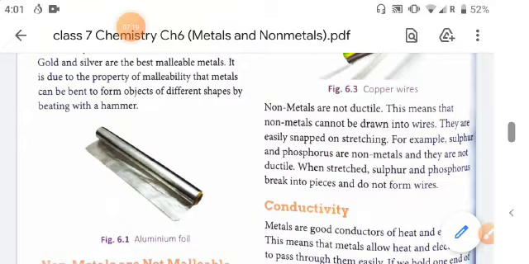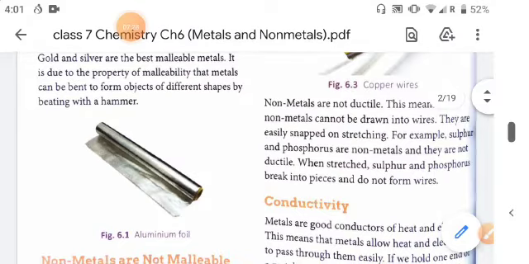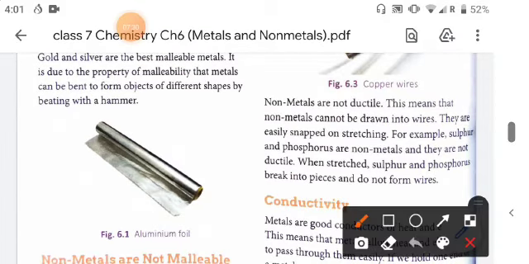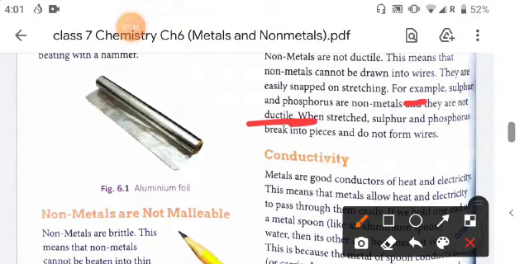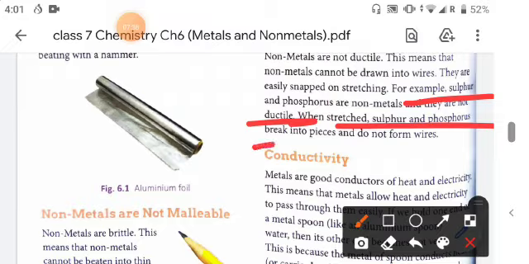It means they easily snap or break when hammered. Sulfur and phosphorus are non-metals and they are not ductile. When stretched, sulfur and phosphorus break into pieces and don't form wires.